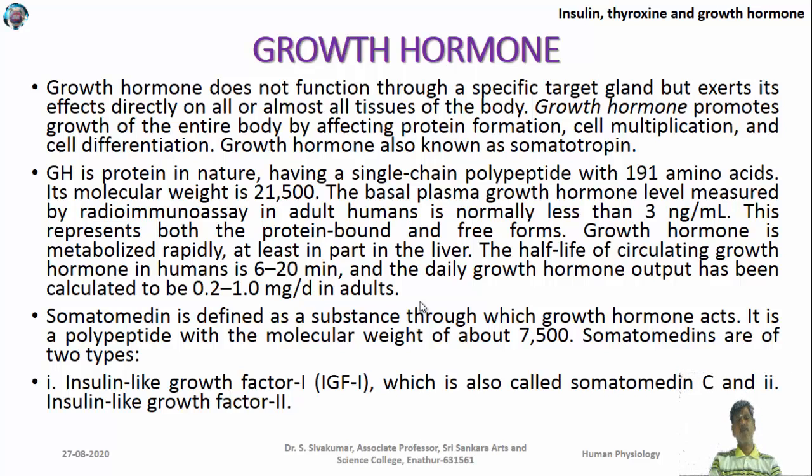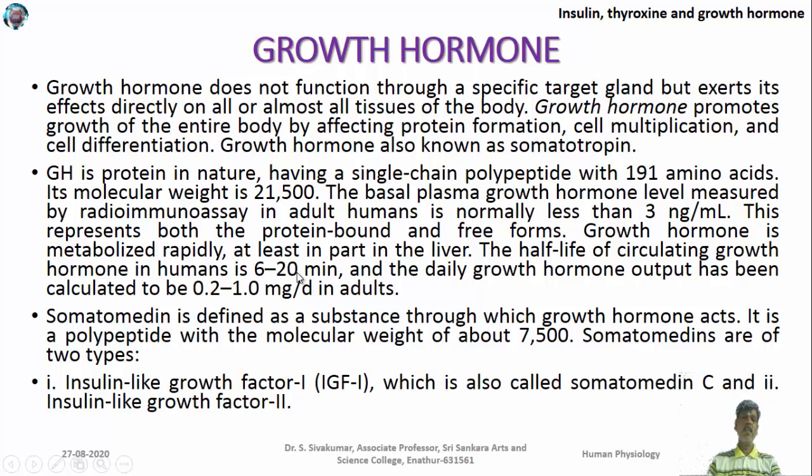The next hormone is growth hormone. Growth hormone does not have a specific target. It can act on almost all tissues and cells of the body. It increases the growth of the cell by increasing cell multiplication and cell proliferation. It is otherwise known as somatotropin. Growth hormone contains 191 amino acids, and its molecular weight is 21,500. The amount of growth hormone is around 3 nanograms per ml. It is available both in protein-bound form as well as free form.